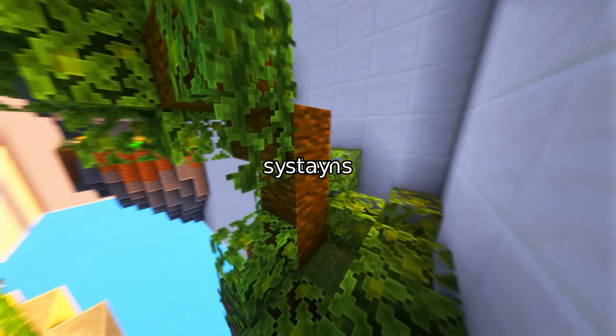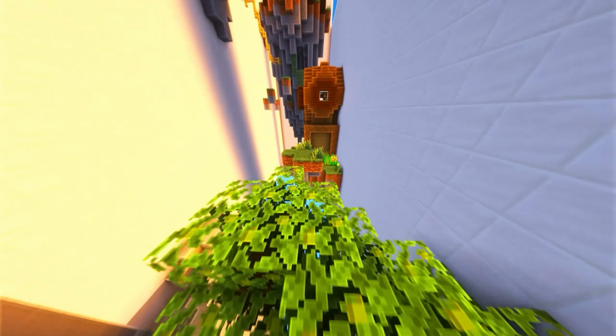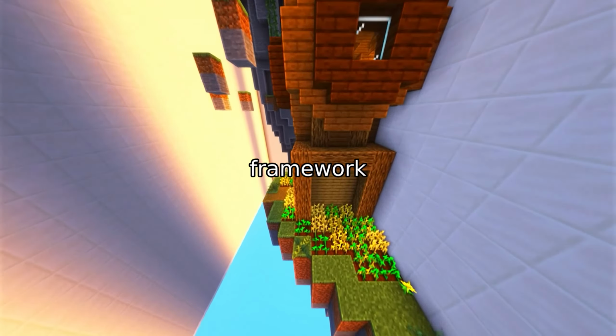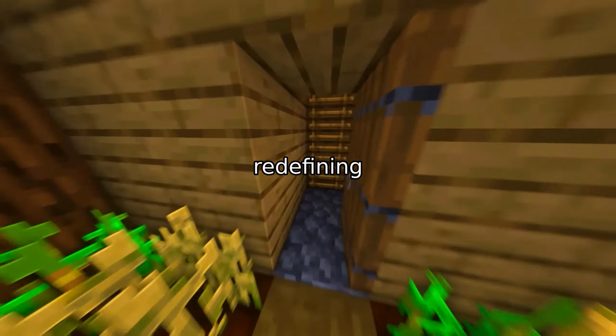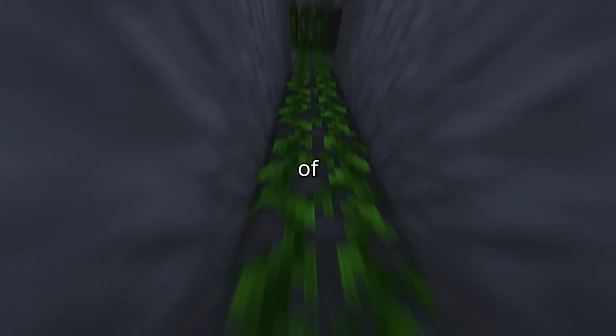Ever wonder how AI systems stay sharp in a world full of tricky data? Today, we're diving into a game-changing framework called DINA that's redefining resilience in natural language processing. Let's break down the challenges it solves, how it works, and why it matters for the future of AI.